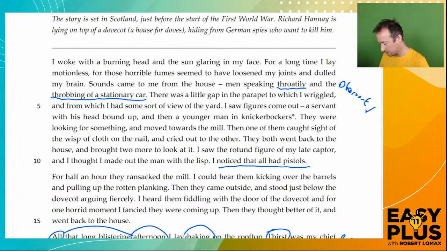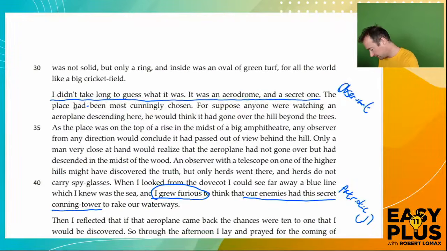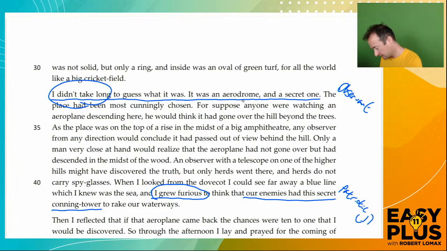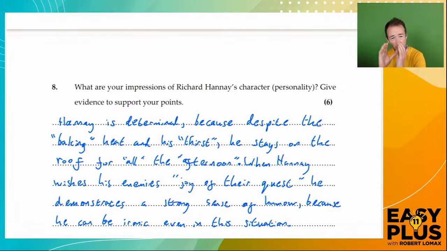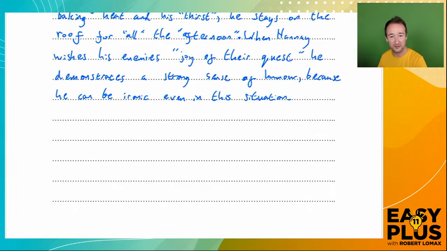Personally, I like the aerodrome point, because noticing that a sound is a car or that people are speaking throatily, that's relatively easy to do. I think you would still get the marks if you said that he was observant and gave that as evidence. But the aerodrome point, I think, is even better, because it didn't take him long to work out that the clearing on a hill was an aerodrome. Notice I'm looking for the really short little bites of information in the text that I can easily use when putting together a sentence here.